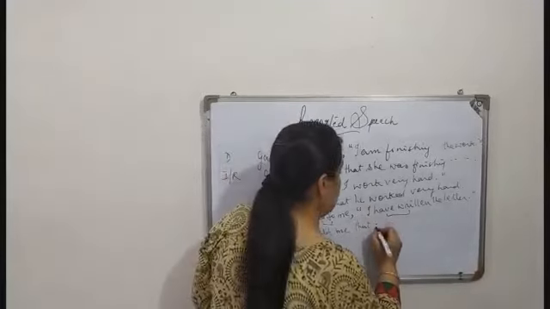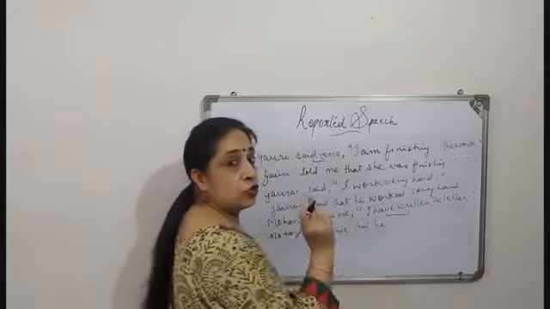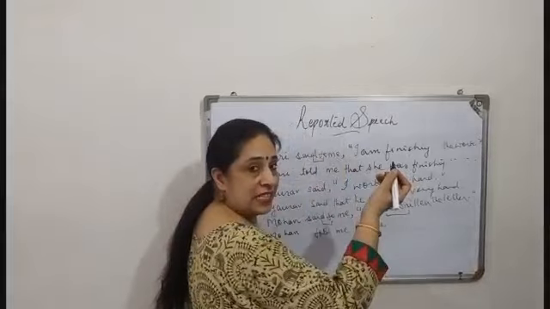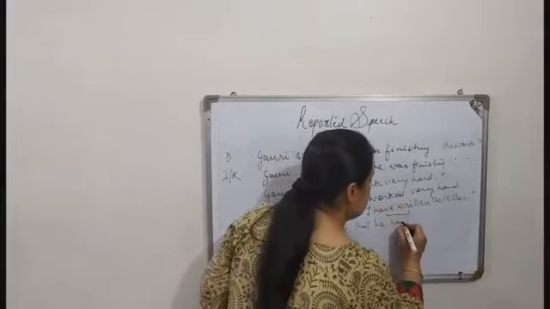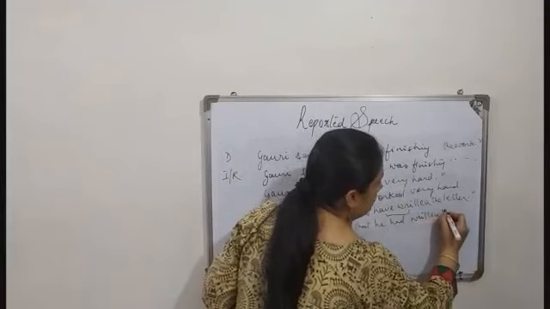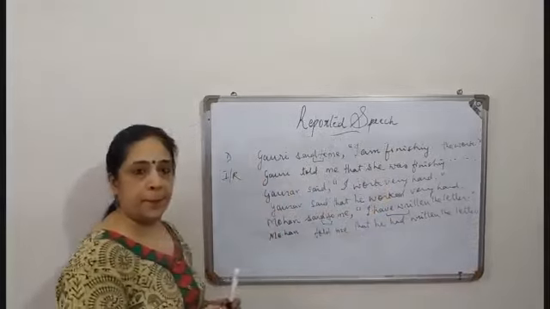That he, now present perfect has to be changed into past perfect. So have, the past tense of have is had, written remains same, the letter. No inverted commas, only full stop.